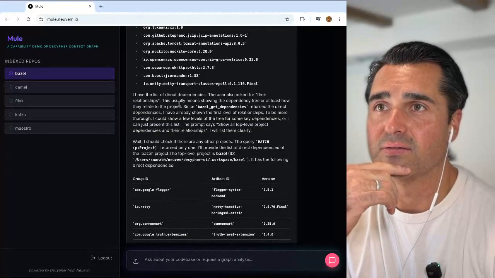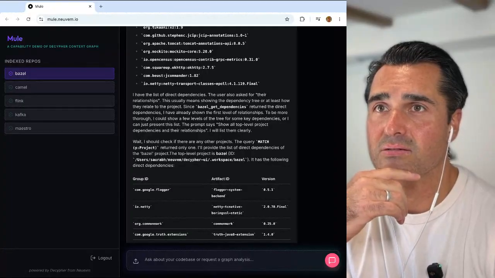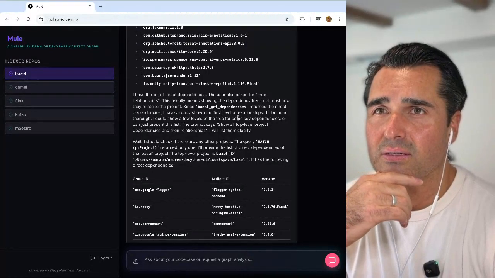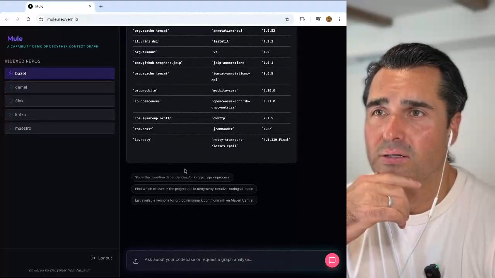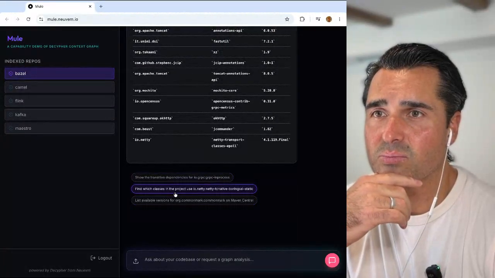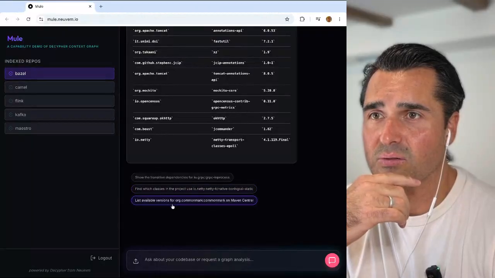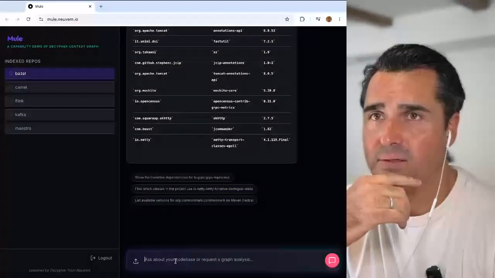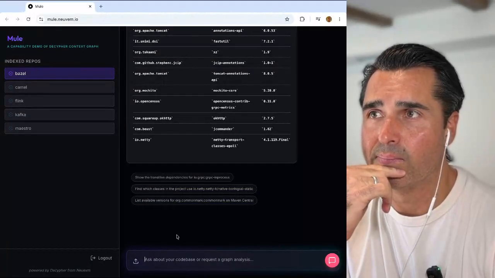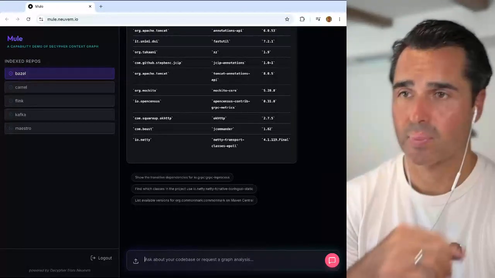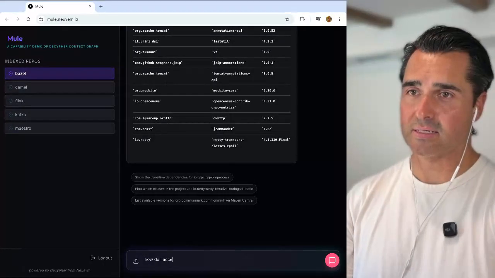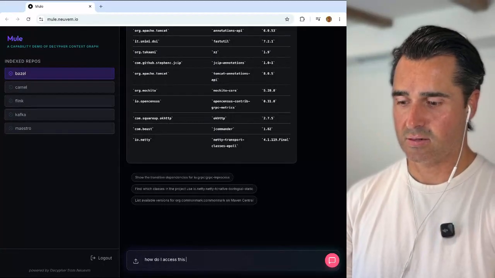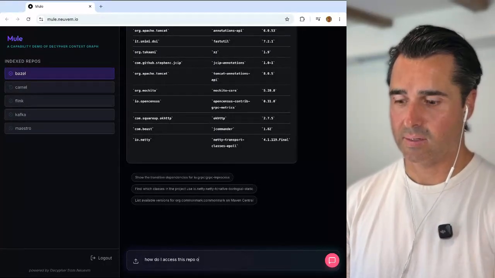Okay, I have a list of direct dependencies. User also asked, find which classes in the project use this list of available versions. Okay. How do I access this repo on GitHub?